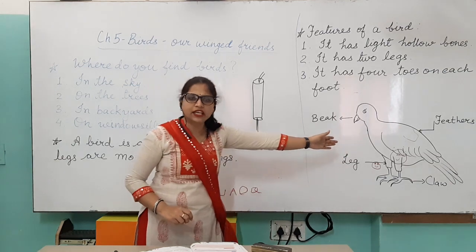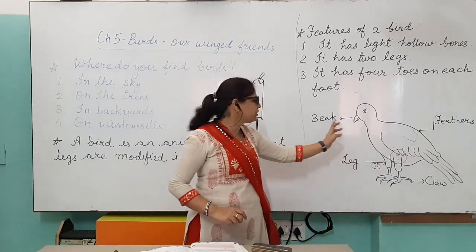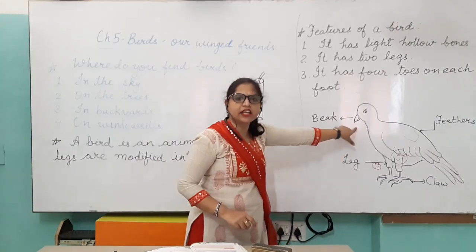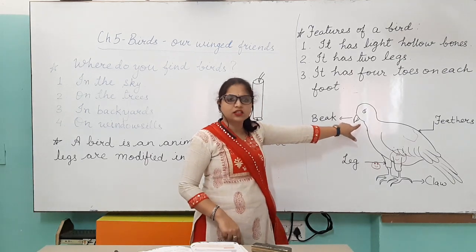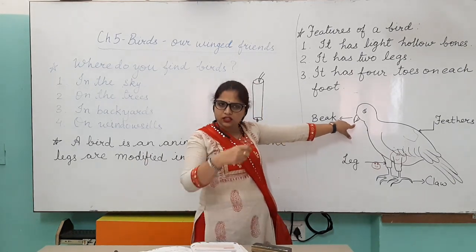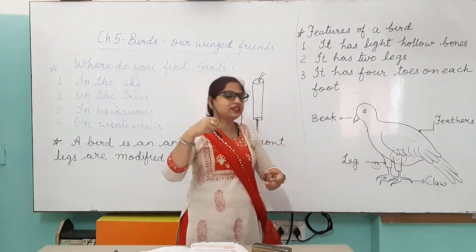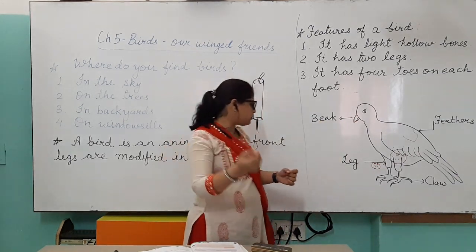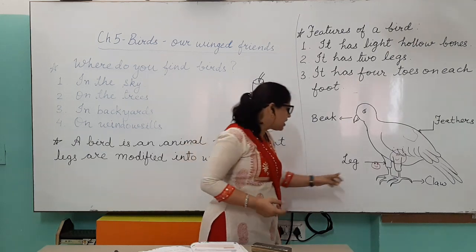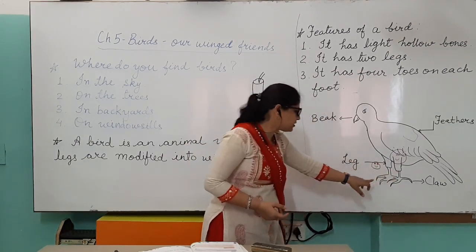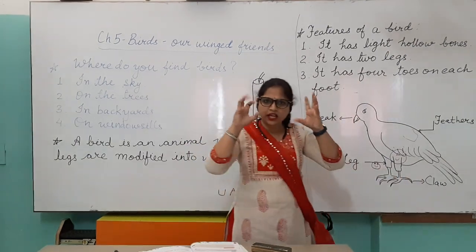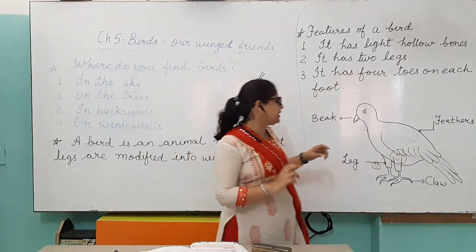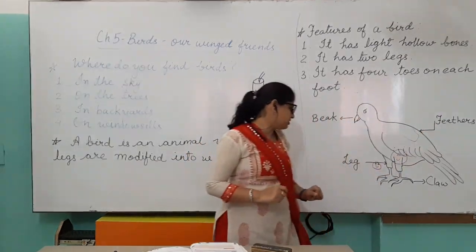So here you can see the picture of a bird. This is the beak that they use to eat something. They use this beak to pick up insects. They use it to eat seeds and whatever they like to eat, like insects. These are their legs. It is the claw. We call it panja in Hindi. These are the feelers, right?